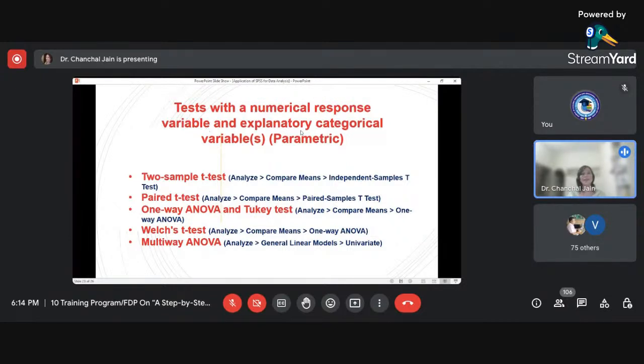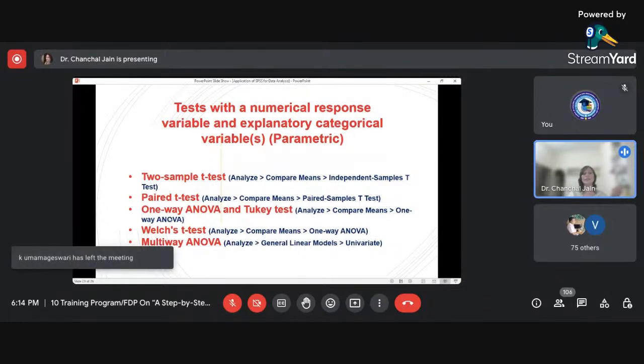Explanatory variable means the independent variable. There are generally two types of variable, dependent and independent, so response variable means the dependent variable. If the dependent variable is numerical and the independent variable is categorical.